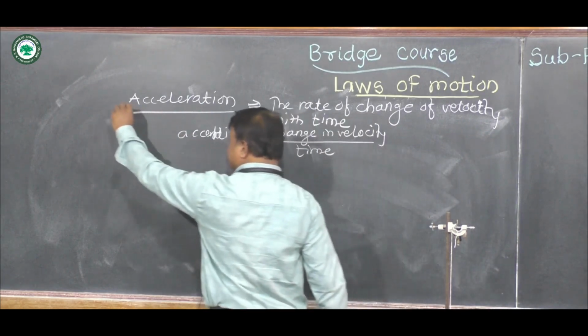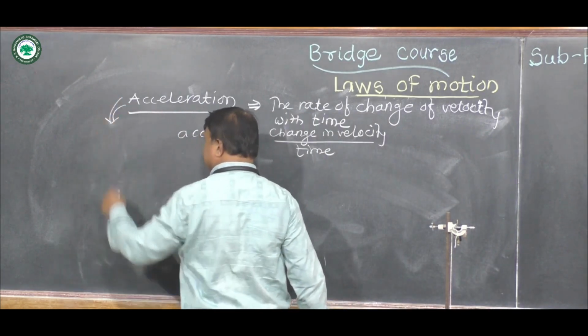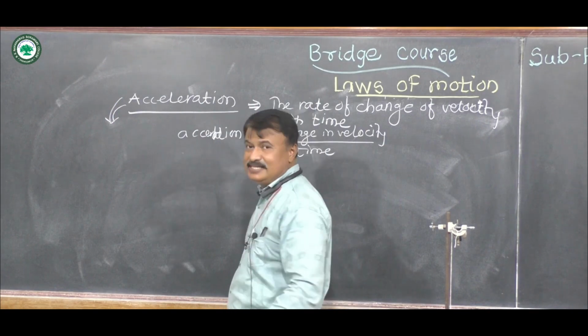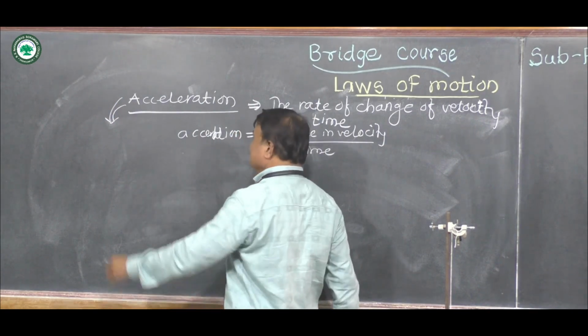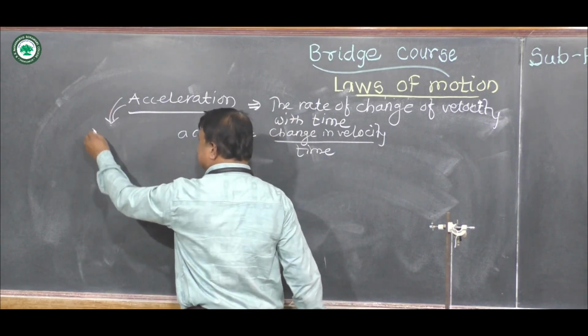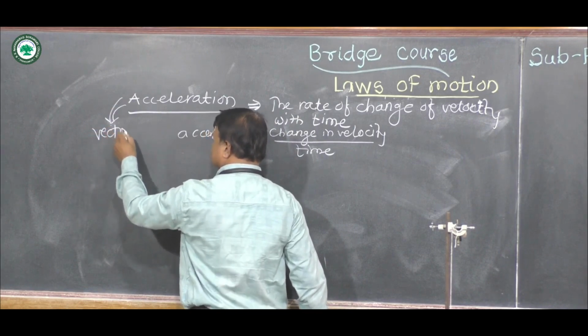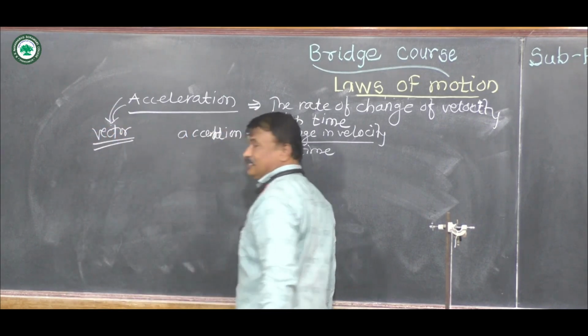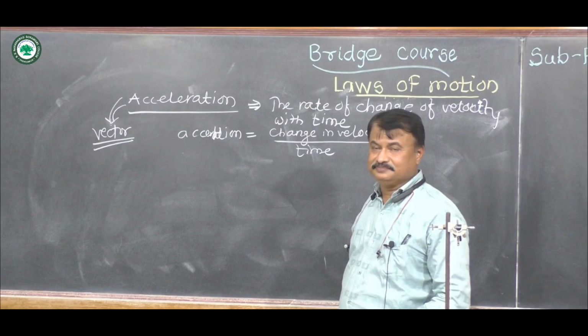As this acceleration depends upon velocity, and velocity is a vector quantity, that's why acceleration is a vector quantity.